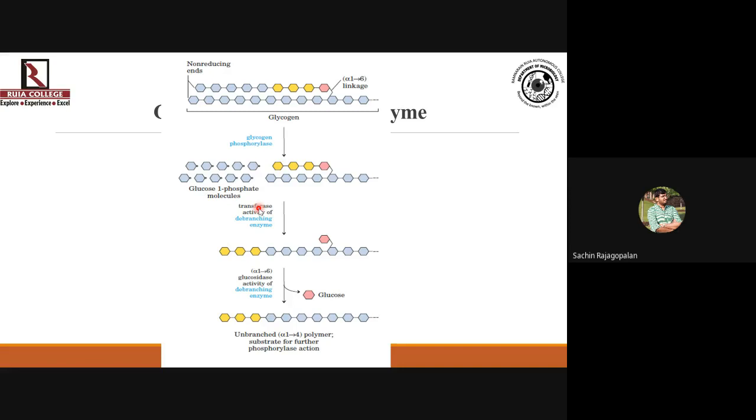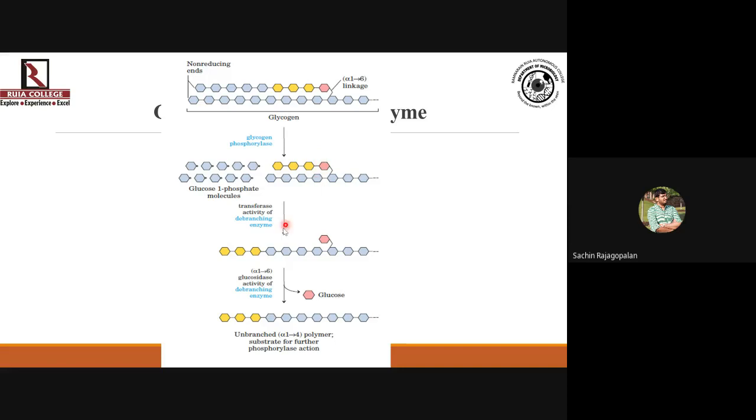So it needs another enzyme, which is your glycogen debranching enzyme. The glycogen debranching enzyme does the function of removing the branches from this point. तो ये जो yellow residues दिख रहे हैं, यानी कि 4 residues है मेरे branch में, उसमें से 3 रेसिड्यू काटकर उसको लीनियर पॉलीमर में ट्रांसफर कर दिया जाएगा. So you can see what has happened.